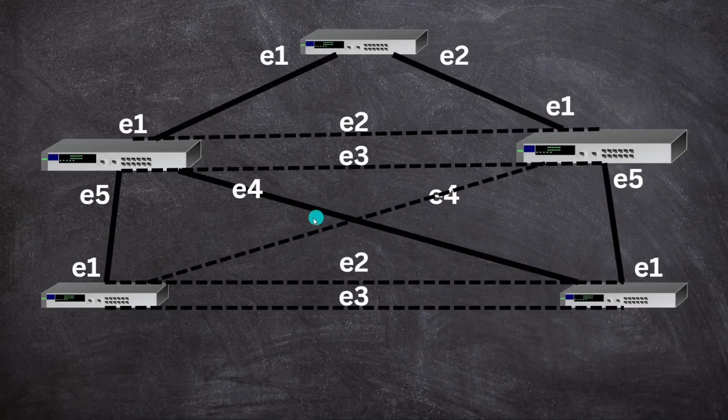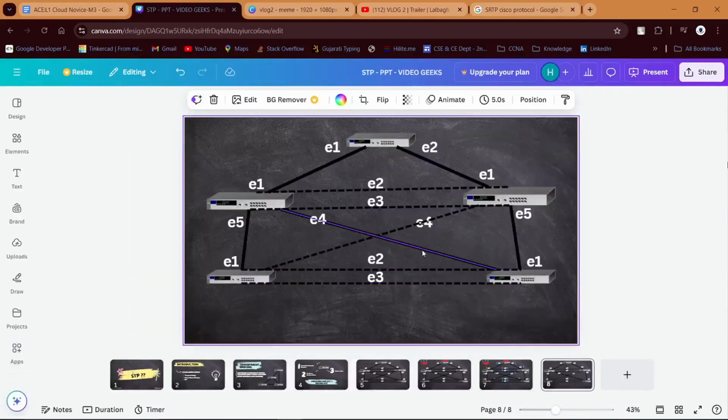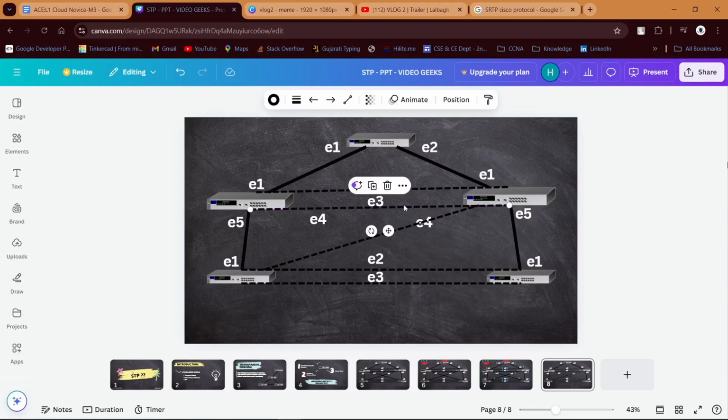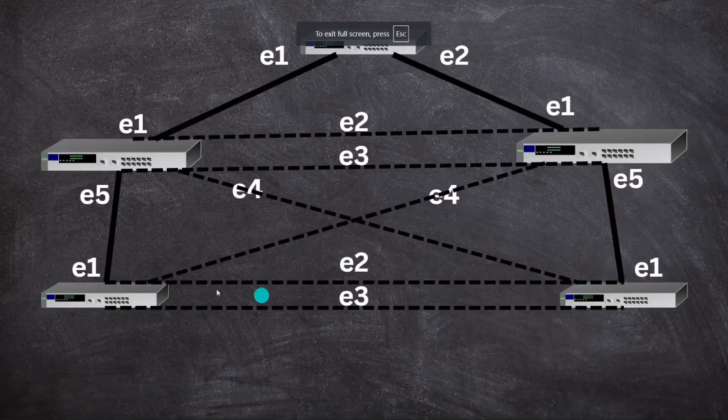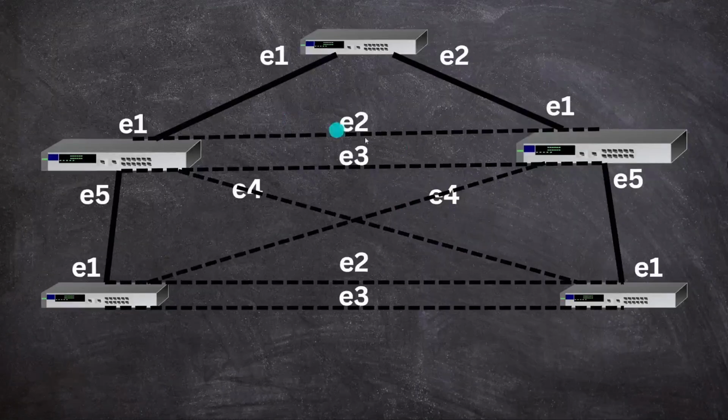And sorry for this, this link will also not be there because this is forming a loop over here. So the final topology will look like this. You can see all these 4 links are the only ones in the working state. So that's how STP will work, and that's the basic overview of how STP works.